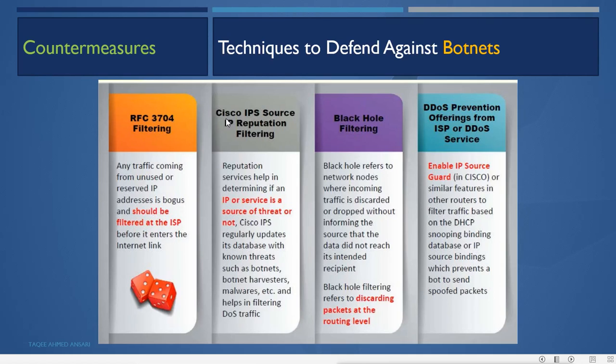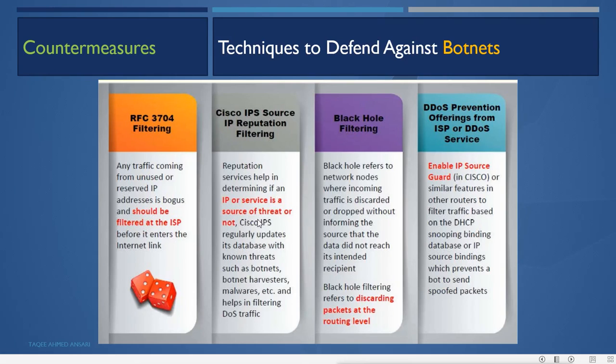Then we have Cisco IPS source IP reputation filtering. This will help to determine if an IP or service is a source of threat or not. Cisco IPS regularly updates its database with known threats such as botnets, harvesters, malware, etc. and helps in filtering DoS attack traffic. So this Cisco IPS device is actually for preventing DoS attacks.